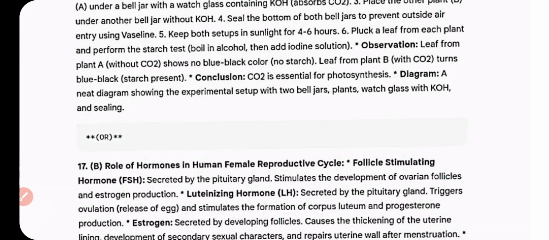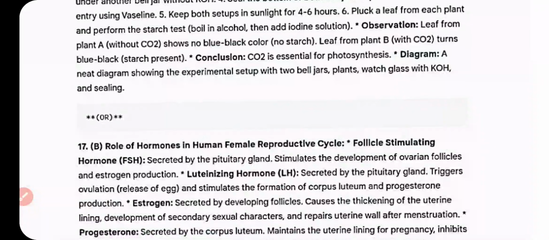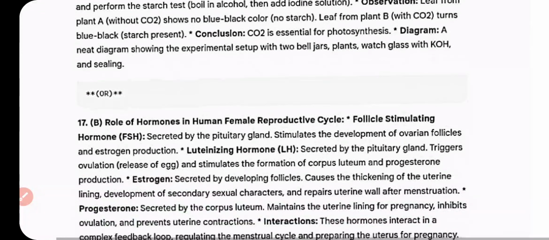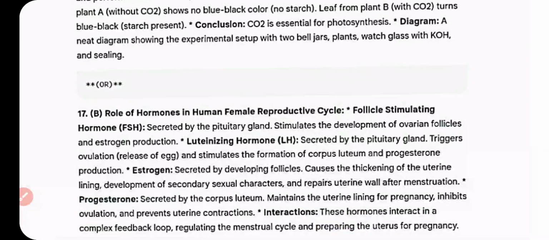Pluck a leaf from each plant and perform the starch test. Boil in alcohol, then add iodine solution. Observation: leaf from plant A, without CO2, shows no blue black color, no starch. Leaf from plant B, with CO2, turns blue black, starch present. CO2 is essential for photosynthesis.